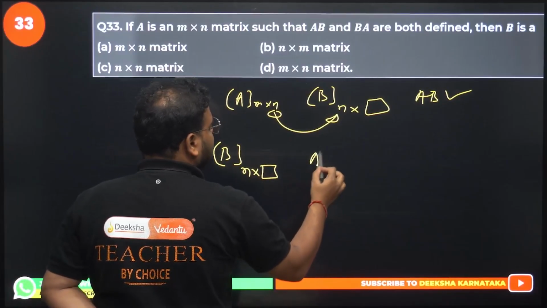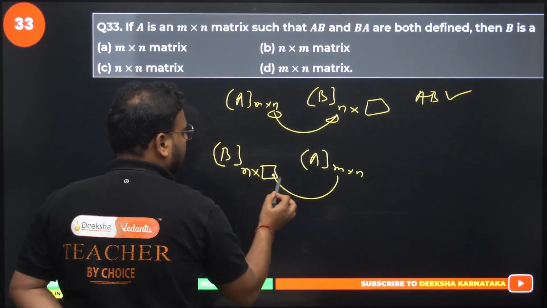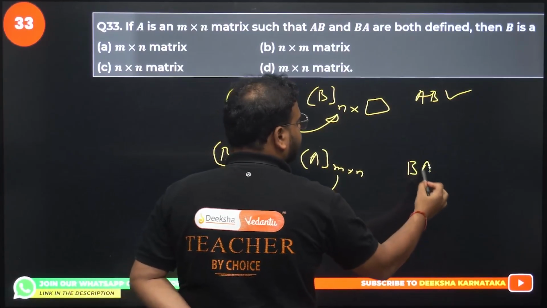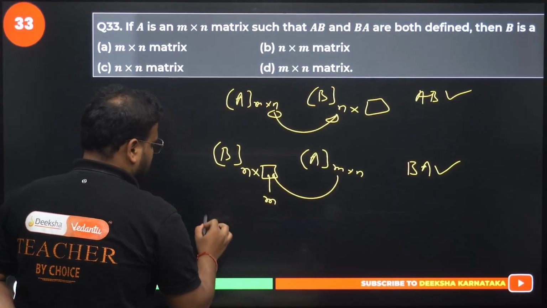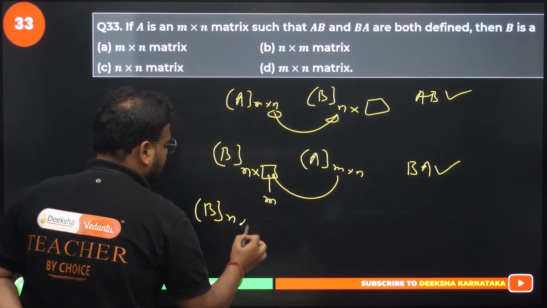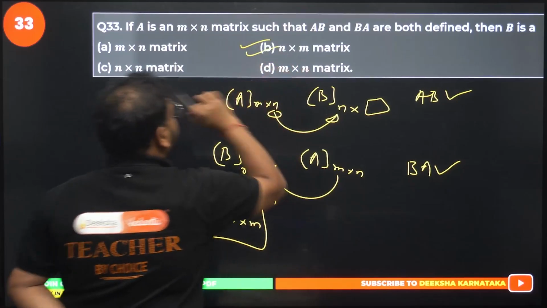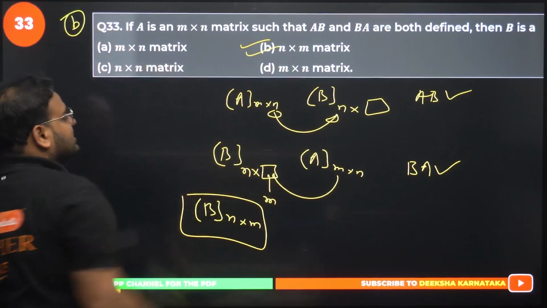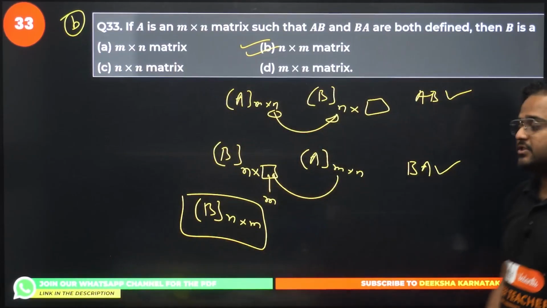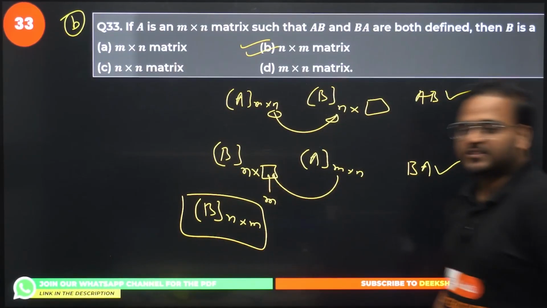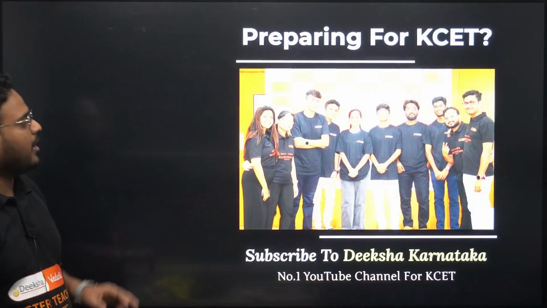And what is the A matrix? A is m cross n. It means this has to be what? For BA to be defined, what happens? This has to be equal to m. So I'm getting the matrix B as n cross m. Answer is option B. So this is it. Question number 33, option B is correct. This completes your session on the chapter matrices, which had all the very important 1 marker questions.